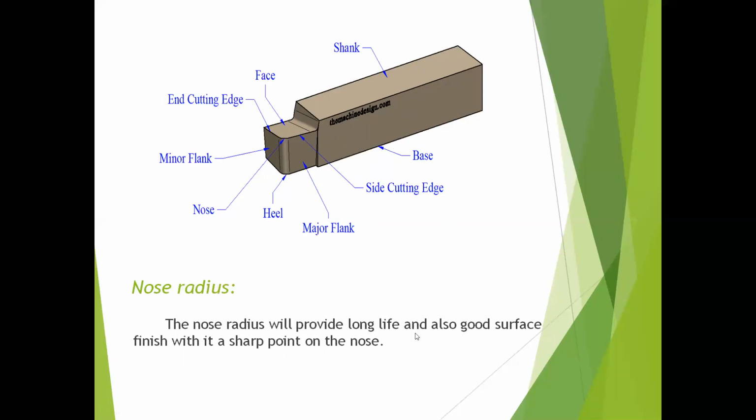And nose radius. The nose radius will provide long life and also good surface finish, compared with a sharp point on the nose. Here, this is the nose. The nose is nothing but the point of intersection of the side cutting edge and end cutting edge. To avoid damage and to increase the cutting tool life, the nose is made into a curvature. So the intersection of the end cutting edge and side cutting edge is formed like a curvature, and that is known as the nose radius.